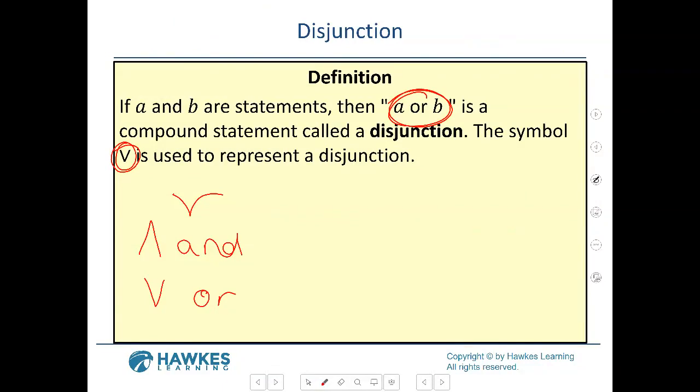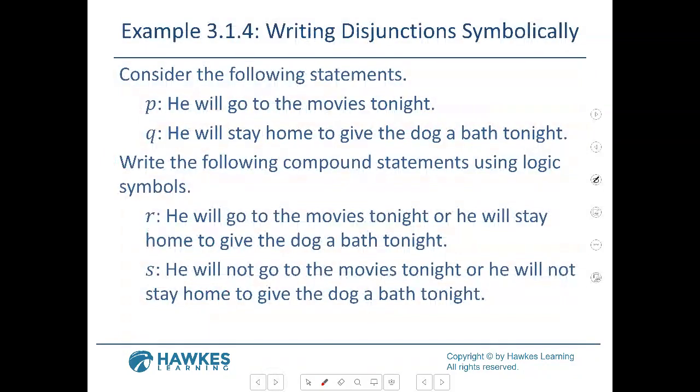So now we're going to do these words and we're going to combine them with the word or. So it's going to be real hard. Here's the first statement, P: He will go to the movies tonight. Q: He will stay home to give the dog a bath tonight. So now we're going to write the statements using our symbols.